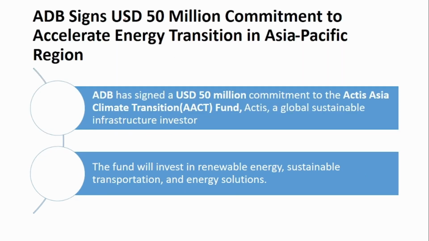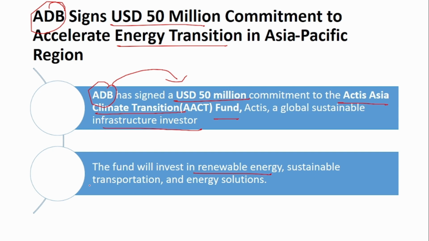Now the next news is also about ADB. It has signed a commitment deal worth $50 million for energy transition. ADB has signed a $50 million commitment to the Actis Asia Climate Transition Fund, which is a global sustainable infrastructure sector fund. So ADB will provide $50 million to this fund, and this fund in turn will invest in renewable energy, sustainable transportation and energy solution projects.